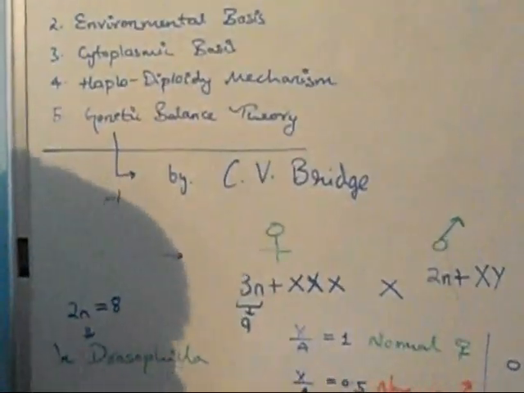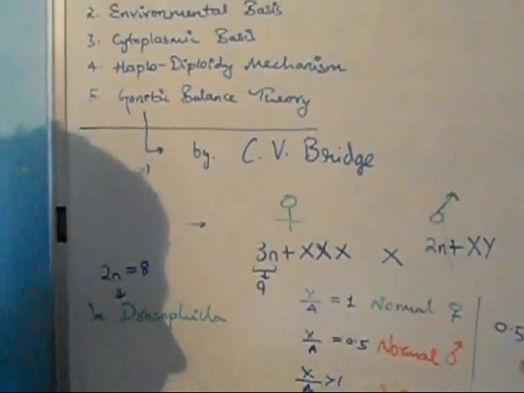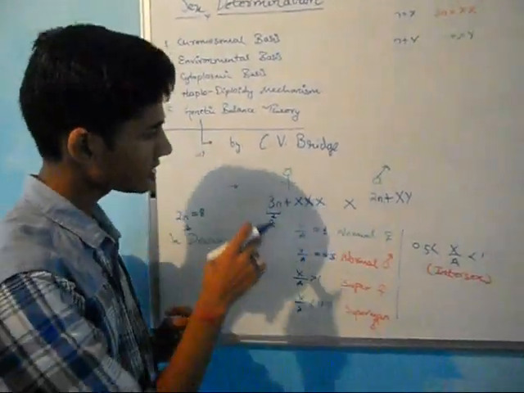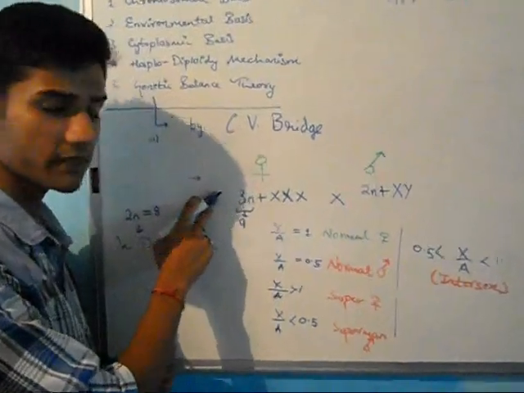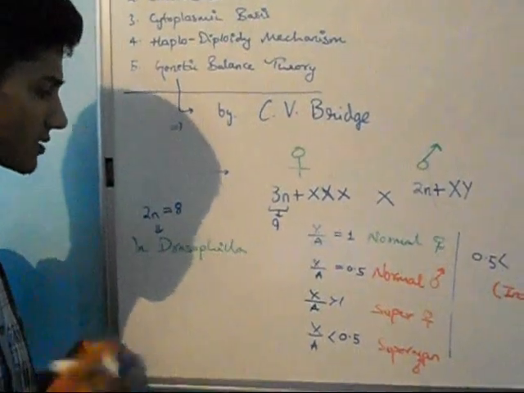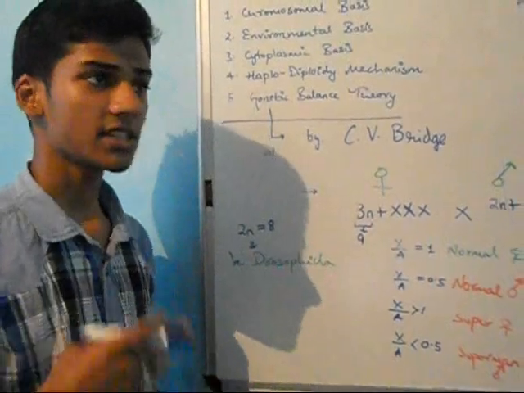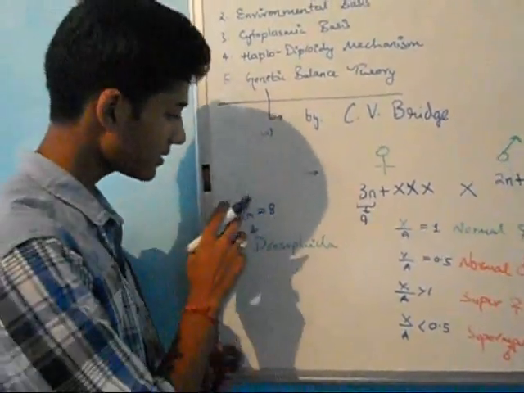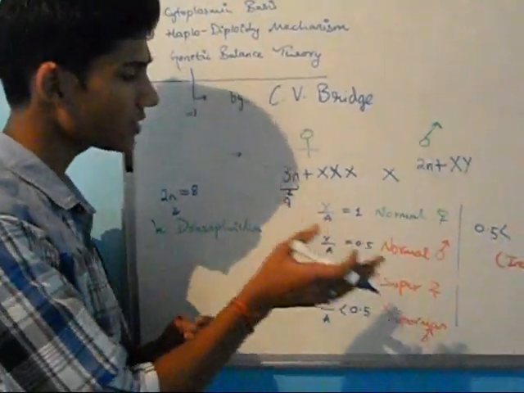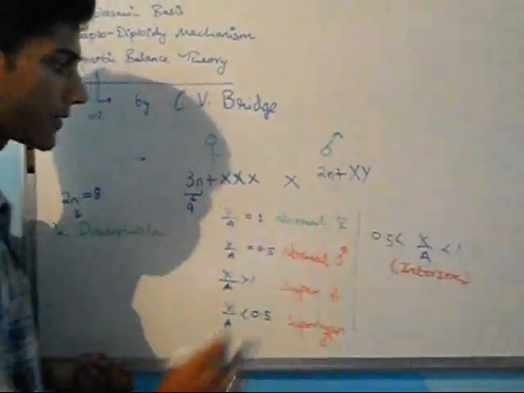Now, this theory was given by C.B. Bridges. He was a student of T.H. Morgan, and T.H. Morgan was the father of experimental genetics. Now, he found a mutant triploid female Drosophila. Drosophila is also known as the jackpot of genetics because it has a relatively short lifespan, sexual dimorphism and many characters, and in its diploid condition, it has 8 chromosomes. Now, he found a triploid mutant female and he crossed it with a normal diploid male.